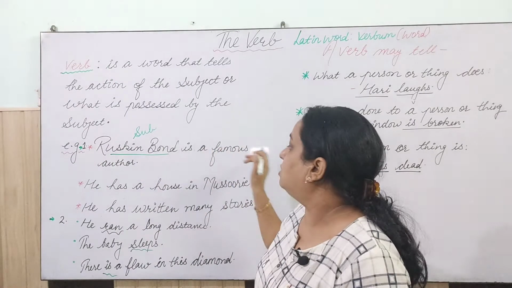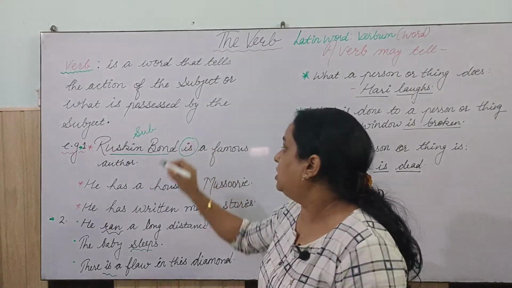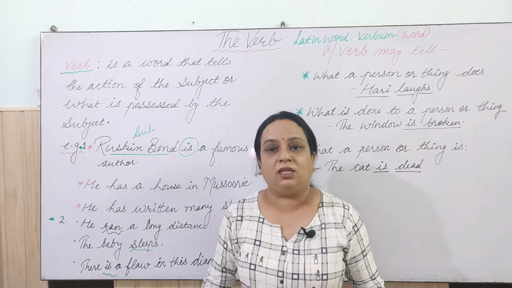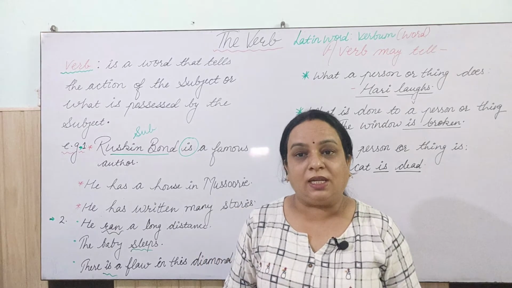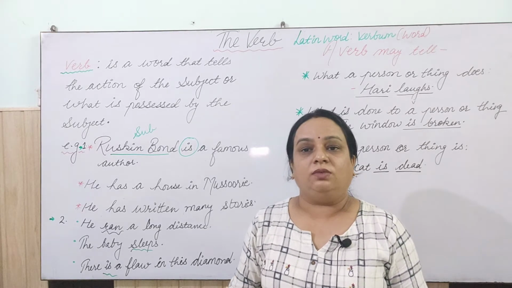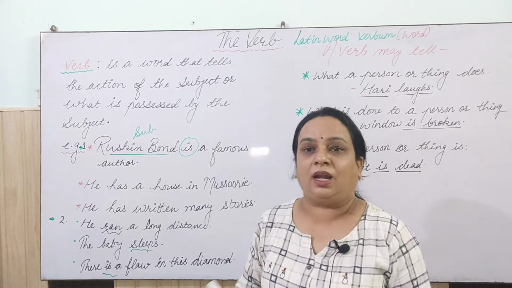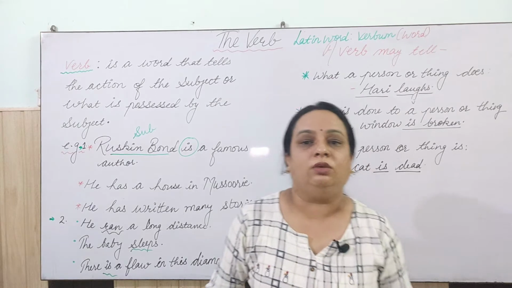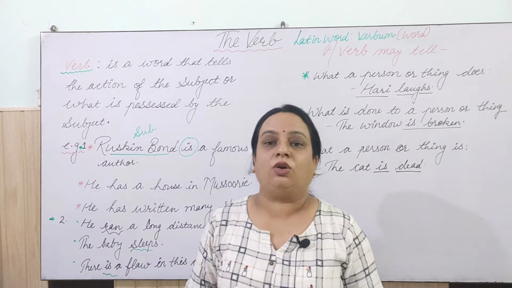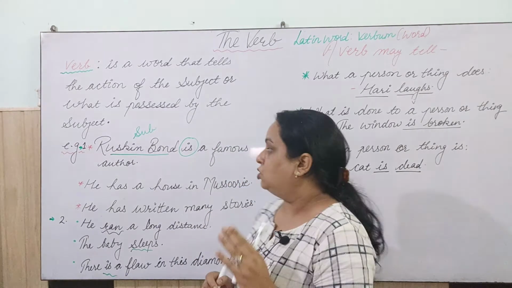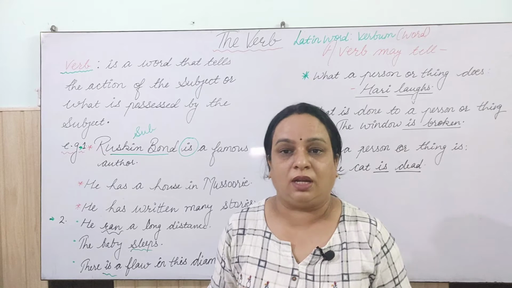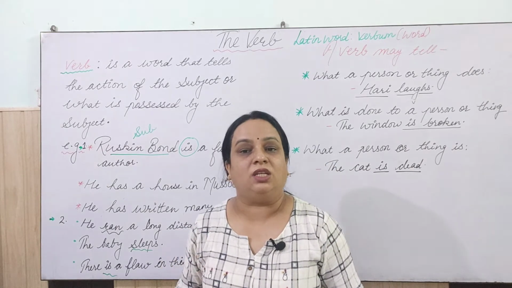So Ruskin Bond is a famous author. So actually we are studying that verb is what? Read, write, eat, that's it. In some special cases, when I usually ask the students to tell me some verbs, they say saying, reading, writing. Actually when we talk about verbs, we have to tell the base form, that is what? Read, right? So read, write, play. See, the base form is read, it's not reading. The base form is write, it's not writing.